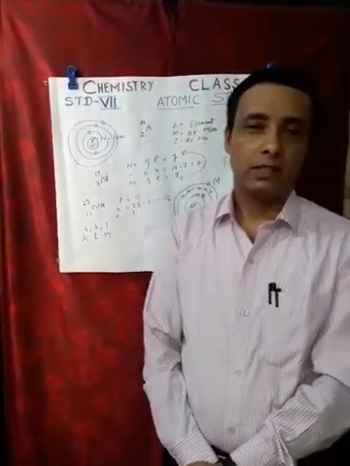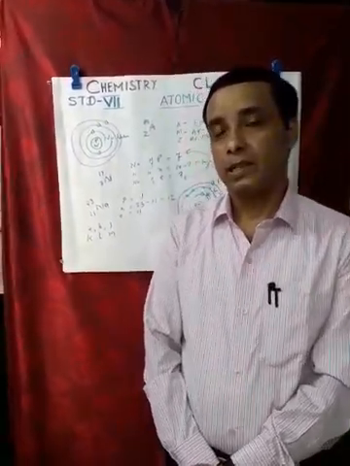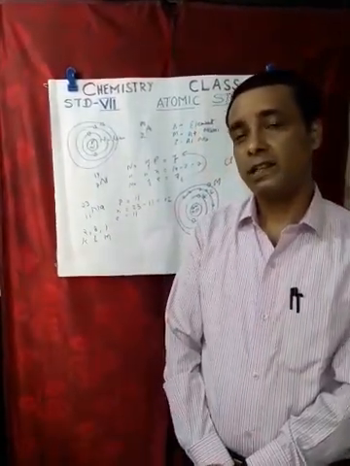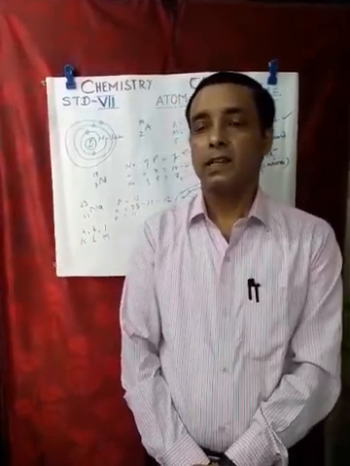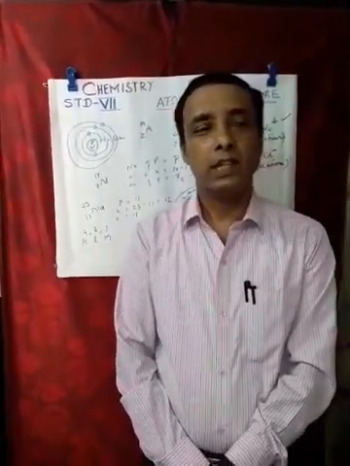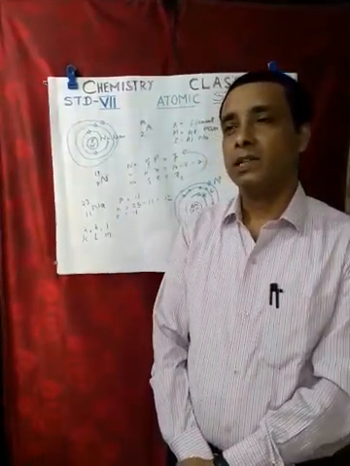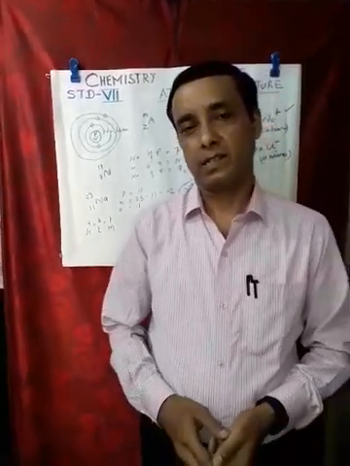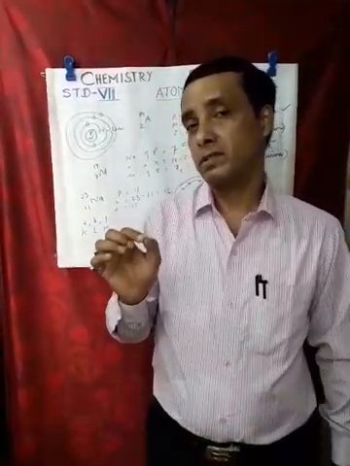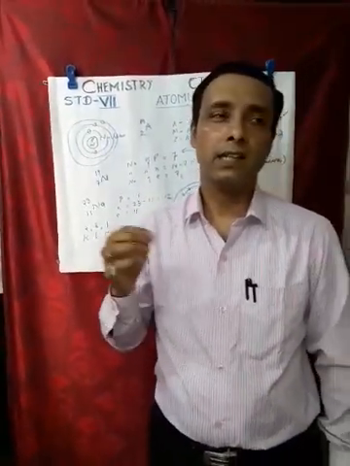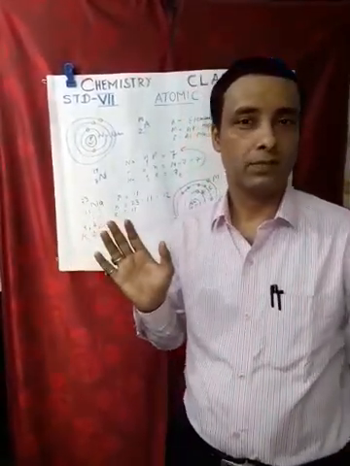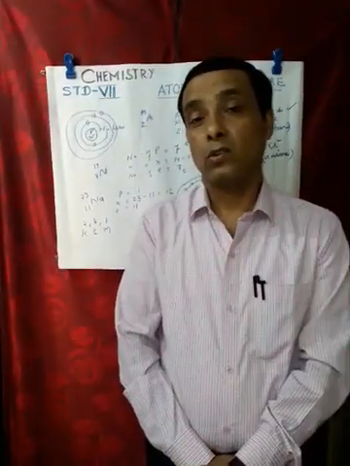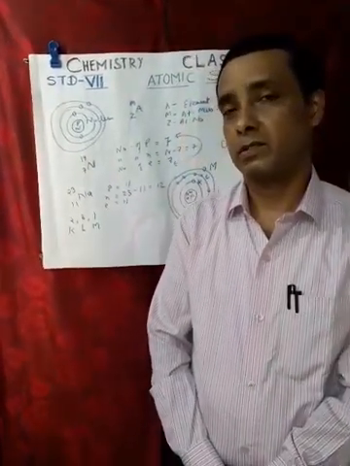Eminent researchers Ernest Rutherford, Niels Bohr, J.J. Thomson, and James Chadwick, like other researchers, came to the conclusion that the atom is made up of many tiny particles. These are called protons, electrons, and neutrons. And there are so many other particles, but the main ones are protons, electrons, and neutrons.